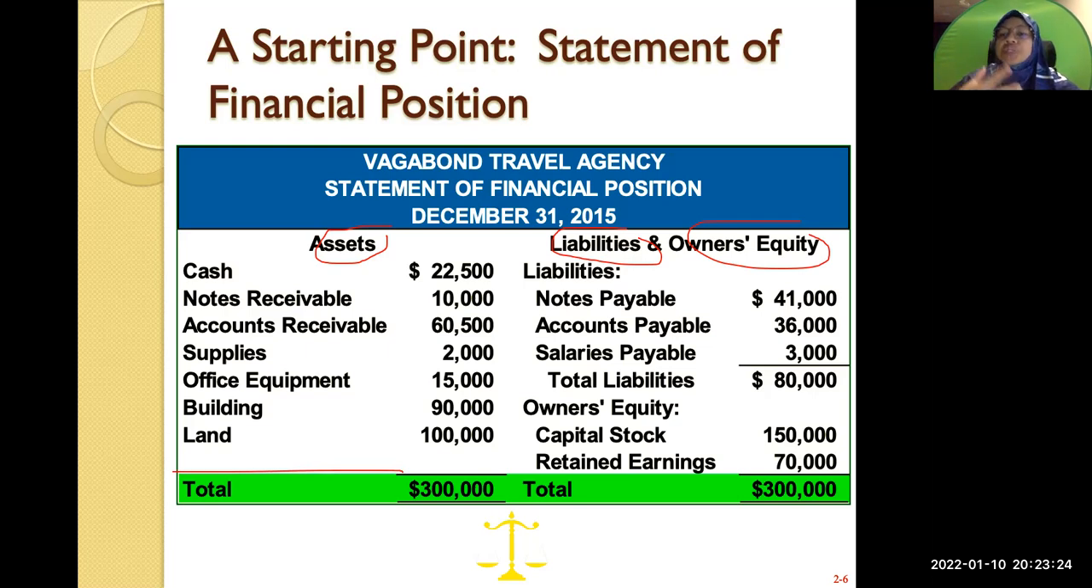Receivable means that you're going to receive in the future. So something which is receivable is an asset. Notes receivable, accounts receivable, those are your assets. And then the other category is what we call owner's equity. Owner's equity is made up of your capital stock and your retained earnings. Later we look at what we mean by retained earnings. Capital stock is the investment made by your shareholders to the company.